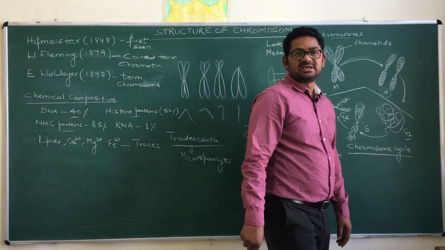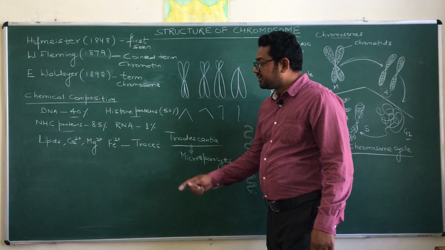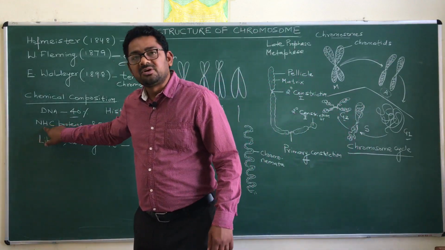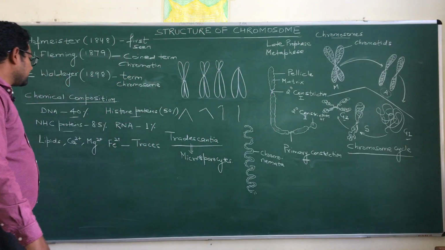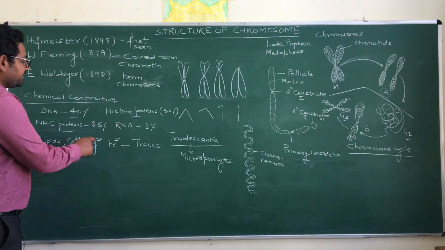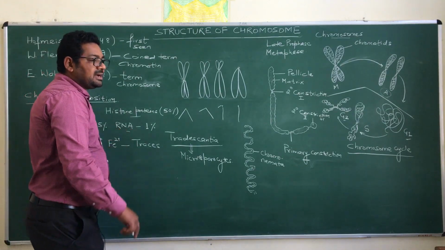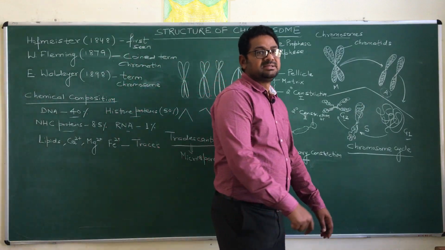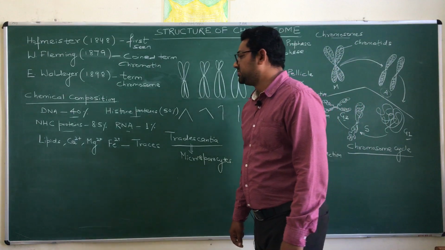So NHC proteins, actually these are the non-histone chromosomal proteins, and they are consisting about 8.5% of the total chemical constituents. In the same way, the RNA, the another nucleic acid, that is the ribonucleic acid, that is constituting about 1% of the total chemical constituents.